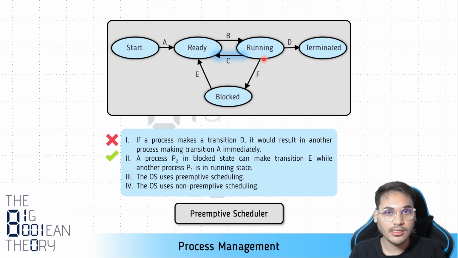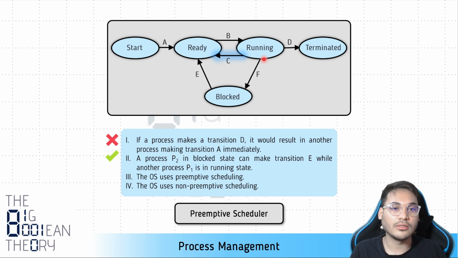Let's say a process is running, executing instructions. Can the operating system forcefully take away the control of the CPU from the running process? This action of taking away the control of the CPU from the running process is known as preemption. We can say that the process was preempted from the CPU. The control of the CPU was taken away forcefully from the process. So can the operating system do it? Is it allowed to do it? If it is, then that kind of scheduling is called preemptive scheduling.